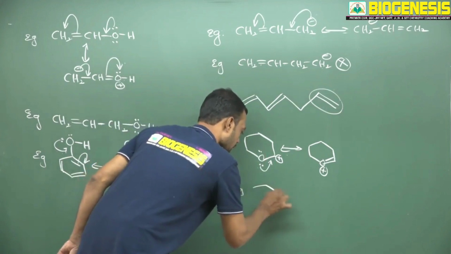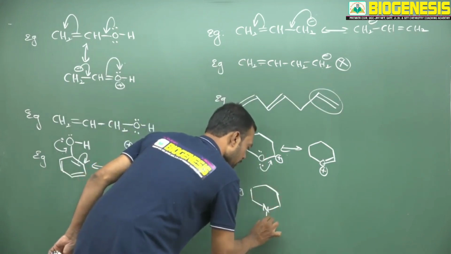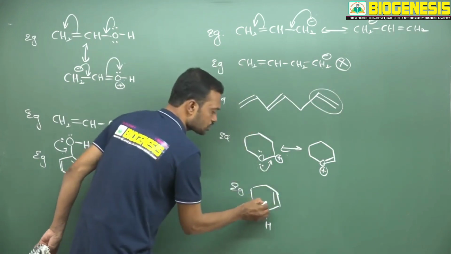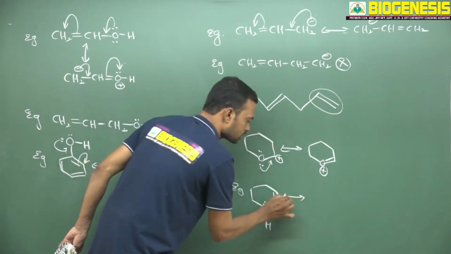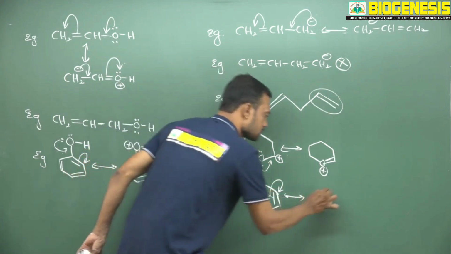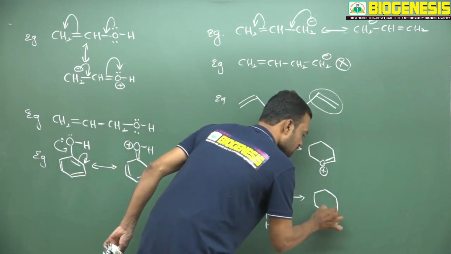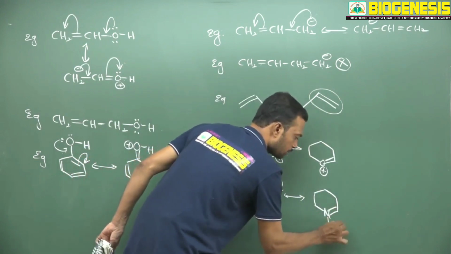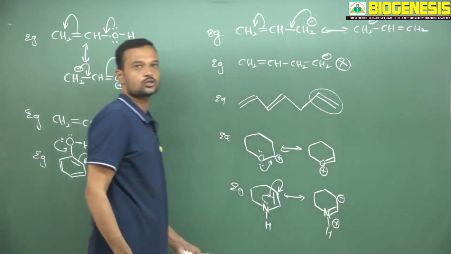Even you can take a lone pair heteroatom under conjugation. See here, it is also under conjugation. How to write? See, this migrates here, transfers like this. Now nitrogen, adjacent carbon double bond, and here bearing positive charge and here bearing negative charge.